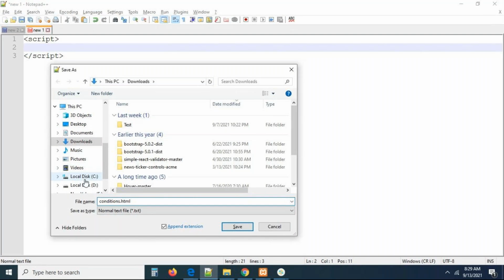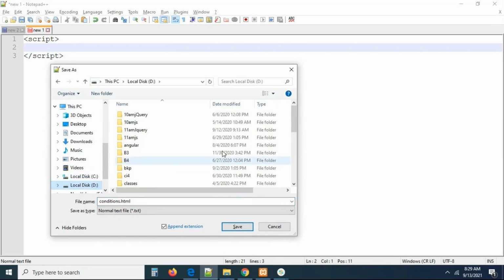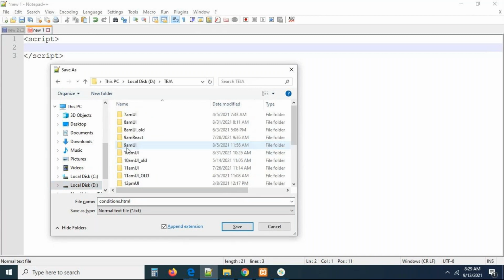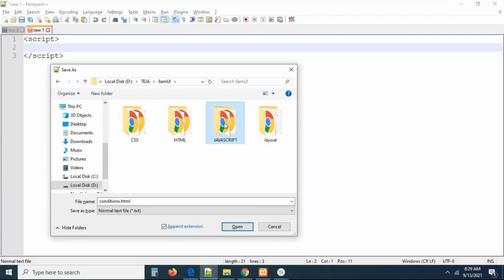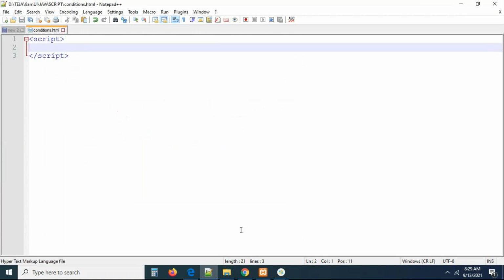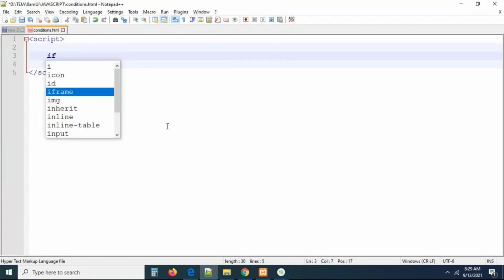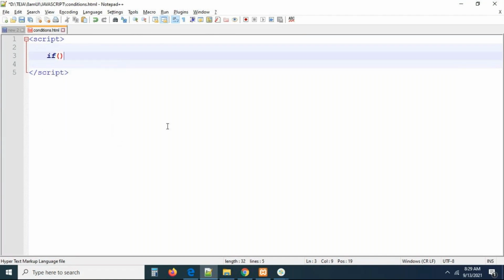Save into your working location, and let me try with some other. Go to your location folder, and here in the JavaScript, let me save the file conditions.html. I didn't write anything here. We know if is the condition, so this is the block of code. Always get in the habit of writing the coding standards also, guys. That is very, very important.